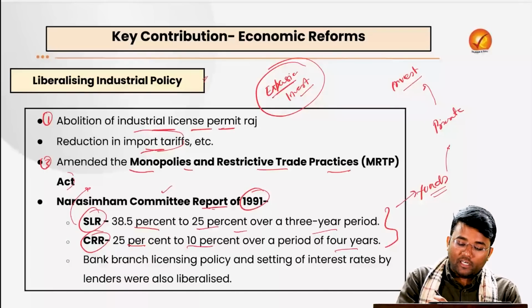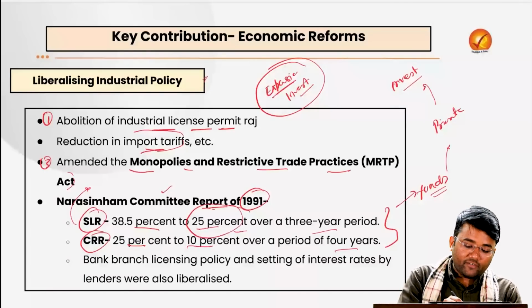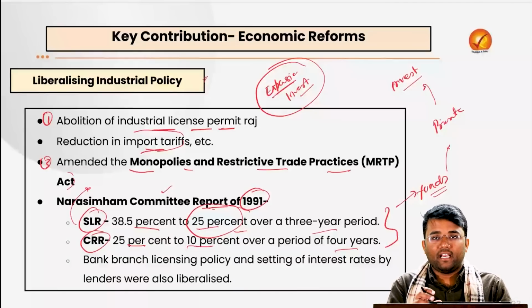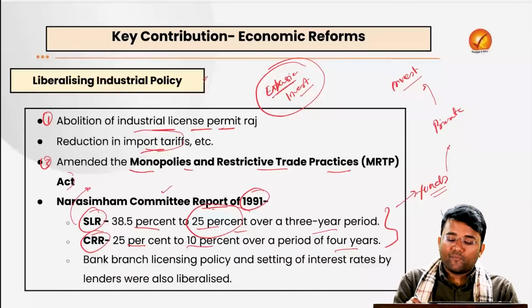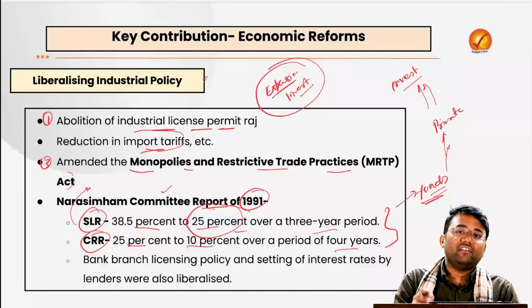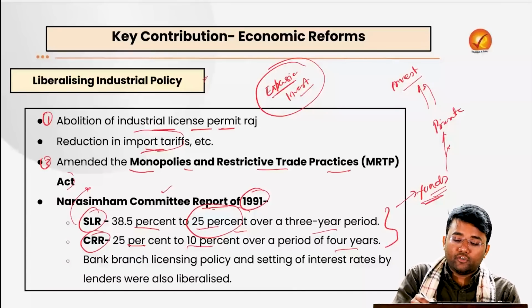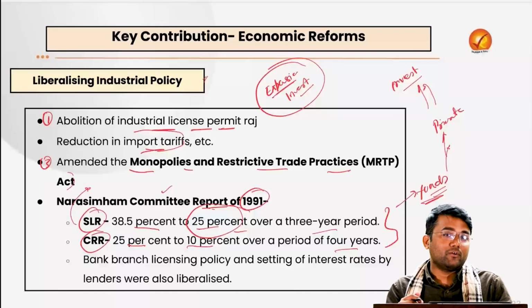If we reduce this much requirement for SLR and CRR, then they will have more funds and they will be able to lend more to the private sector, and further the private sector will be investing in the economy, which will lead to increased production in the economy.